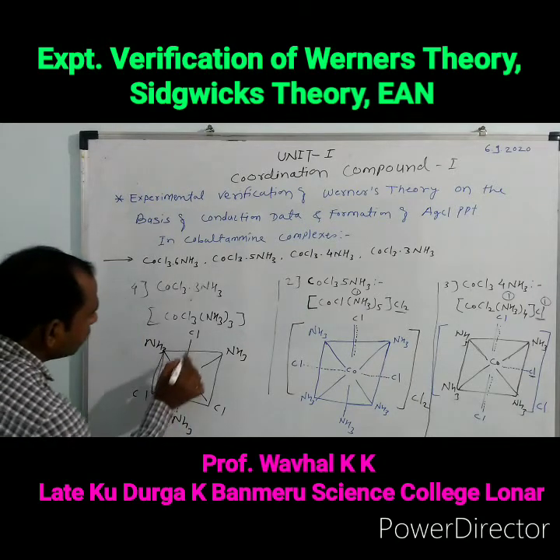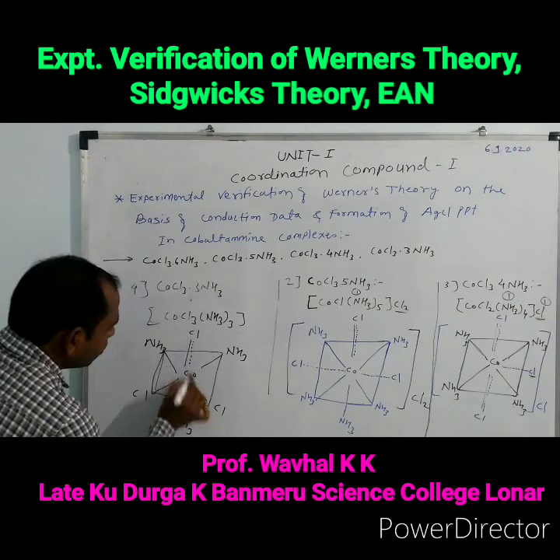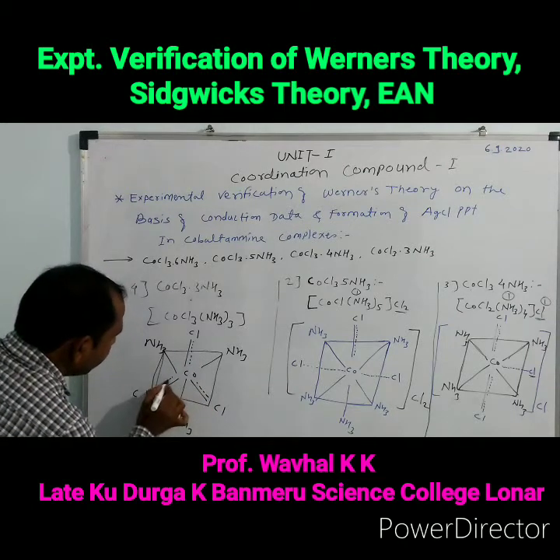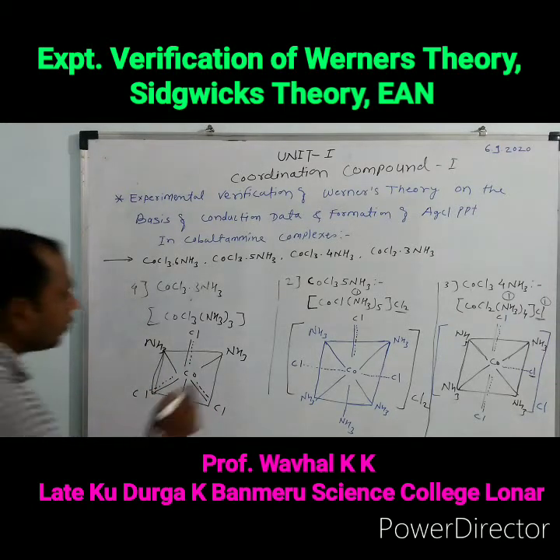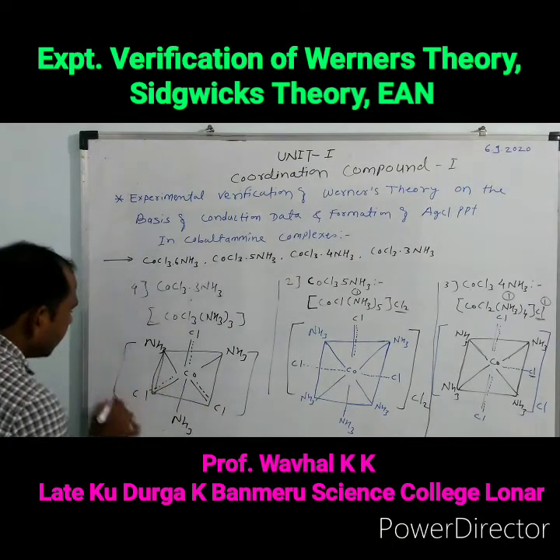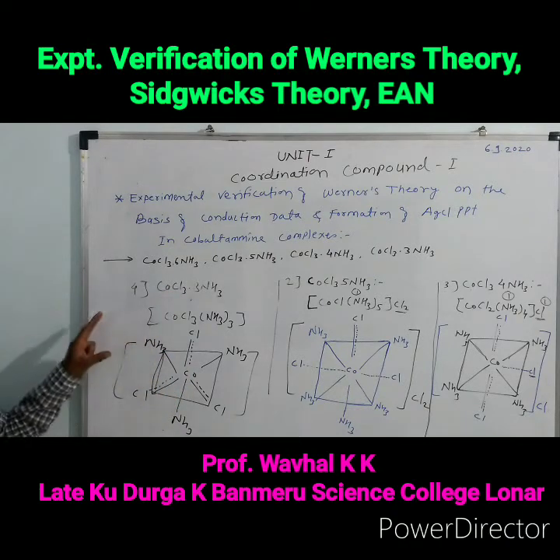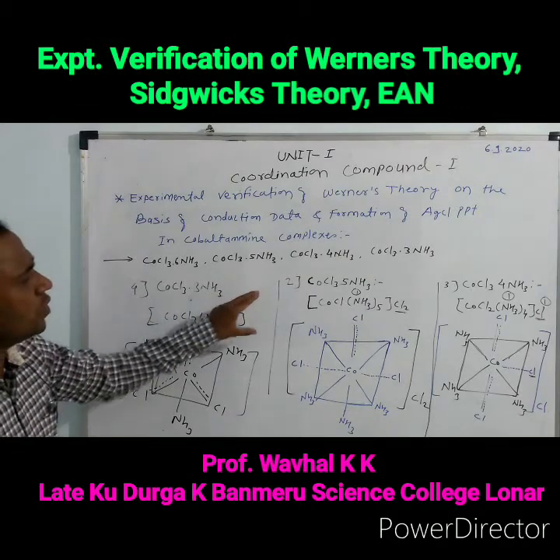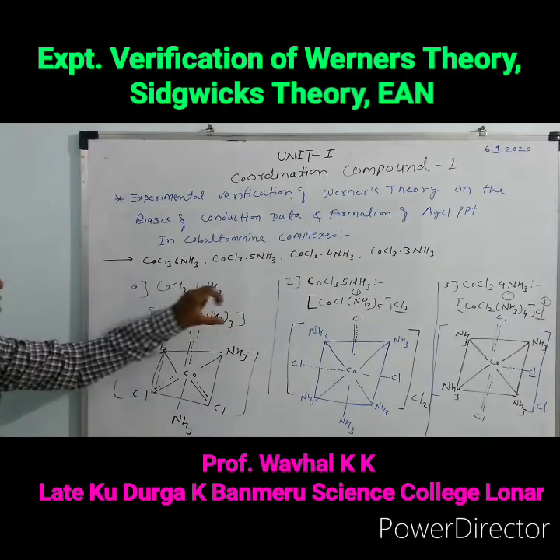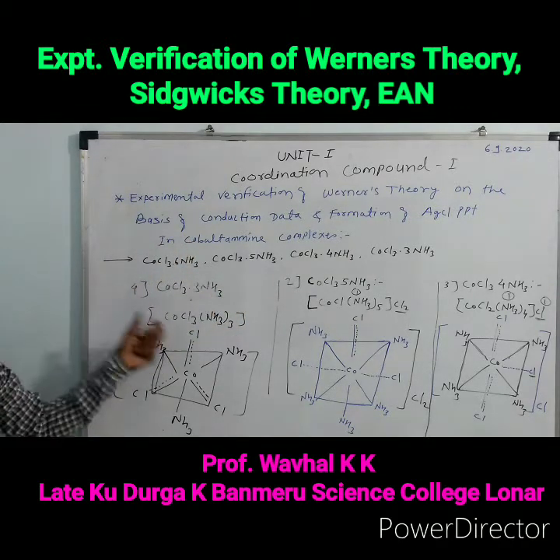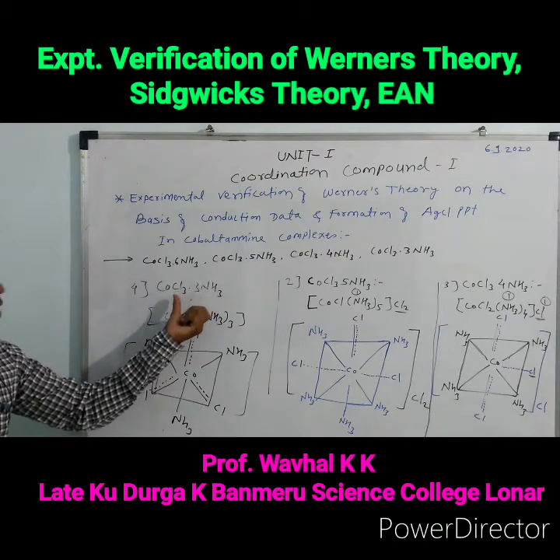These three chlorine atoms show the dual behavior, satisfying both the primary as well as the secondary valency of the complex. This complex is called a neutral complex because it does not ionize, does not conduct, and there is no formation of any ions.